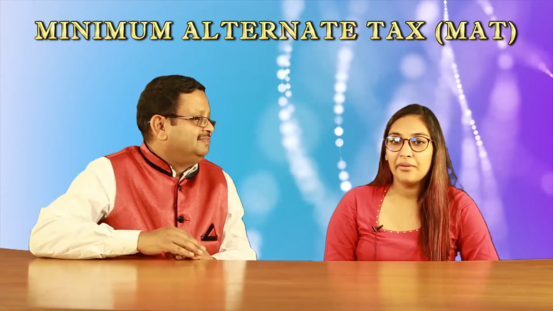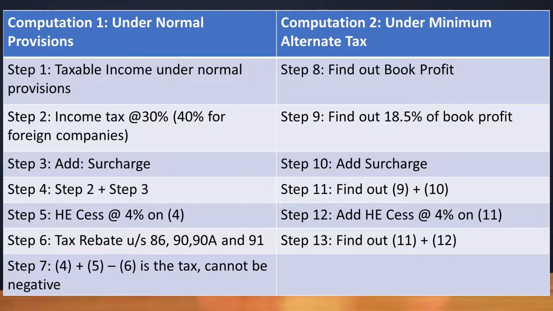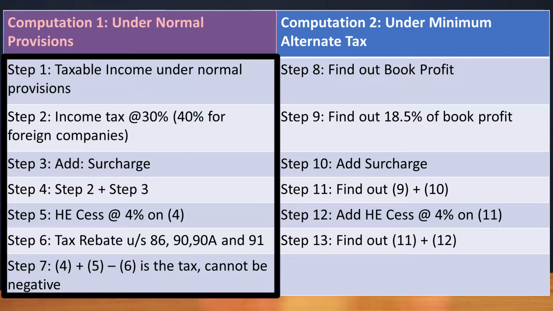So now I request you to elaborate on this particular term, minimum alternate tax. Definitely, sir. Minimum alternate tax is also called MAT. Let's first understand how tax liability is computed under normal provisions, and then how it is computed under MAT. So, computation 1 is under normal provisions, where we will talk about 7 steps. Step 1 talks about taxable income, which is arrived at under normal provisions.